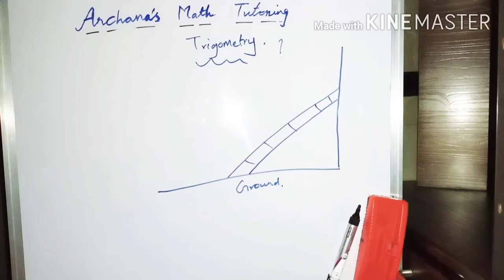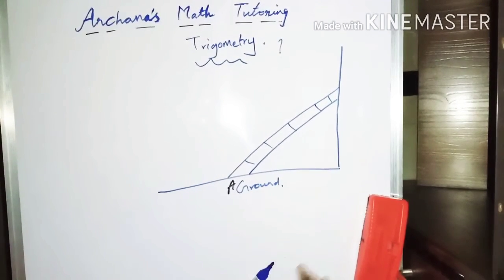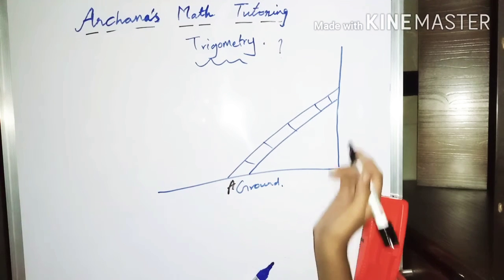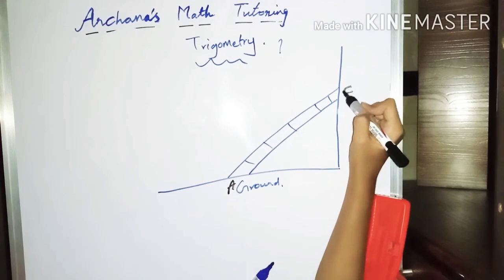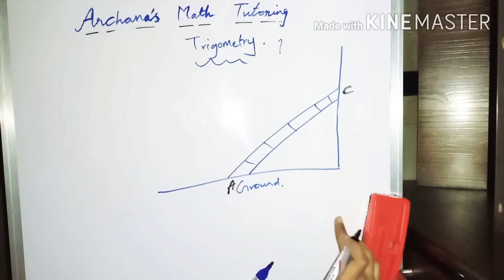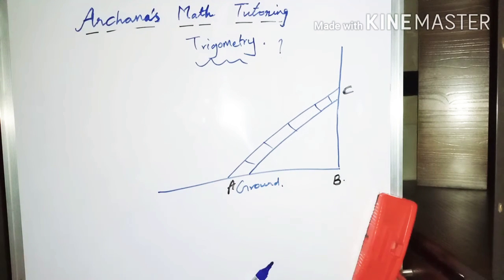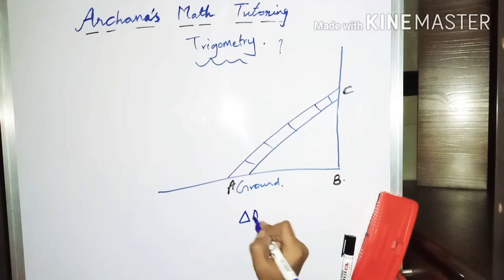Okay, so now I would like to name the 3 points as A, B, C. We denote the foot of the ladder by A. So this is the point A, the foot of the ladder. At the top of it, it could be C. So this is the point C, and B is the point where the height of the wall and the ground join. So this is the point B. So I am denoting these 3 points. Therefore, ABC is a triangle.